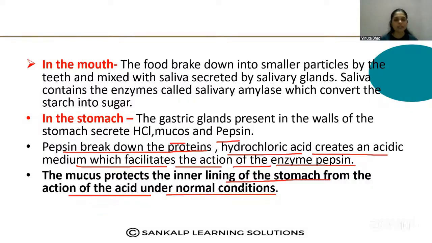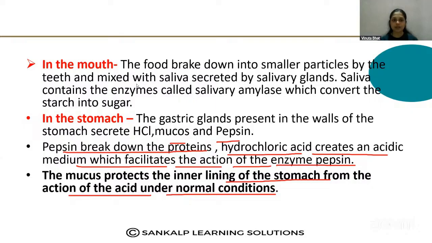So this is the function of the stomach. Here also the partial digestion of the protein takes place, not the complete one. So in the mouth also partial digestion, in the stomach also partial digestion. So where does complete digestion take place?